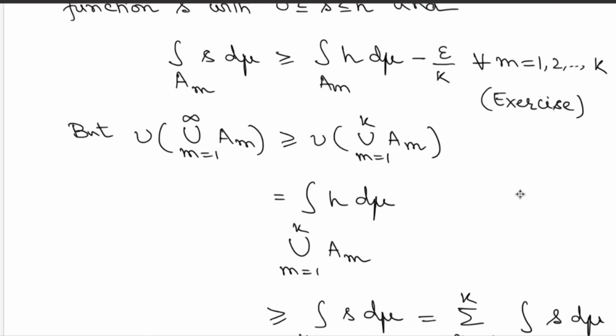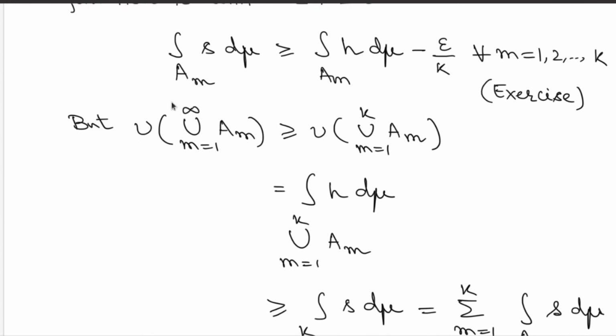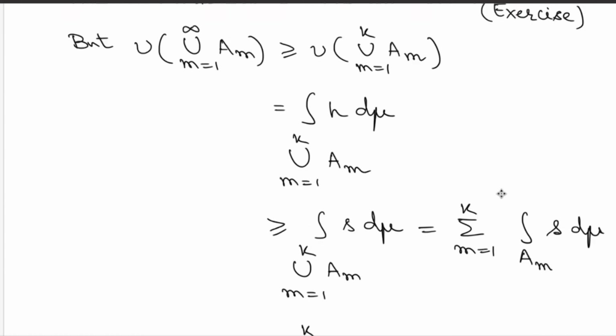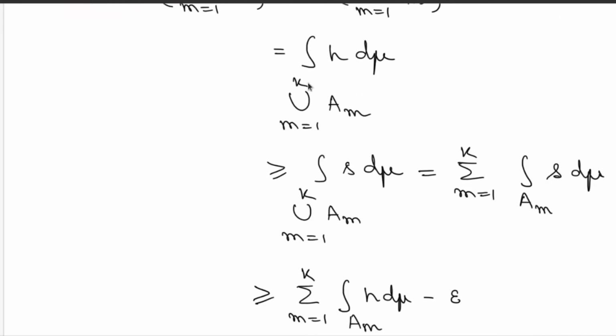But then look at these inequalities. You have already observed that this countable union, whatever this set is, contains this finite union, and therefore you get this inequality. So that is already proved. But now this is nothing but the integration of h over this finite union of sets. On this finite union of sets, use the lower bound given by the simple function small s. Since s is below h, you have this inequality. So that is simple to observe.